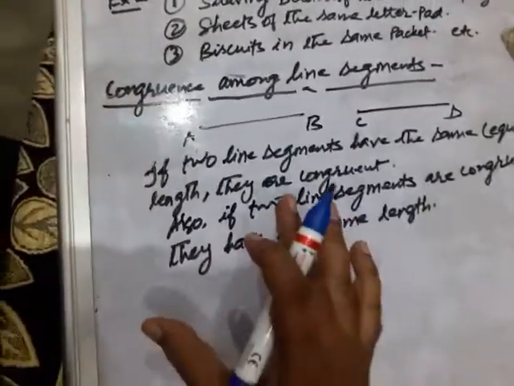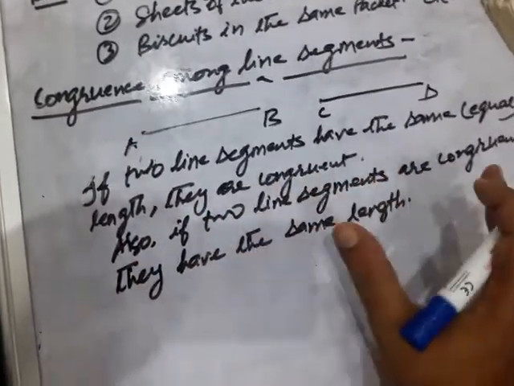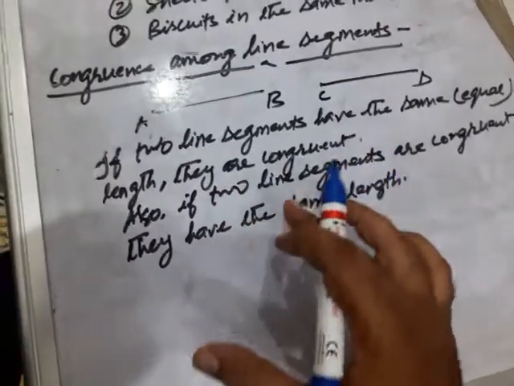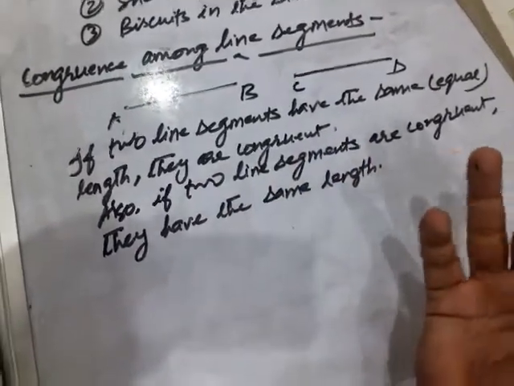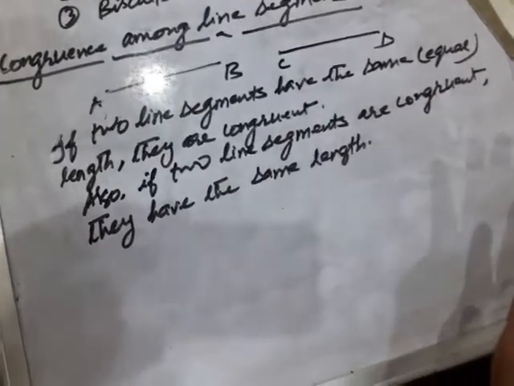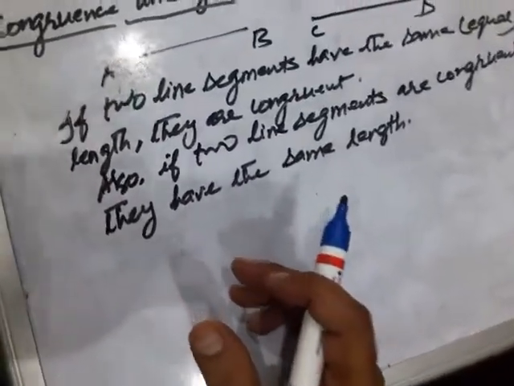Okay, children. So here we have seen two things. If two line segments have the same or equal length, then they are congruent. And if they are congruent, it means the two line segments have the same length, equal length. Okay, children. Now this is congruence of line segments.